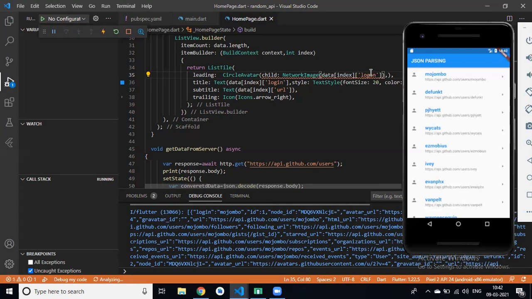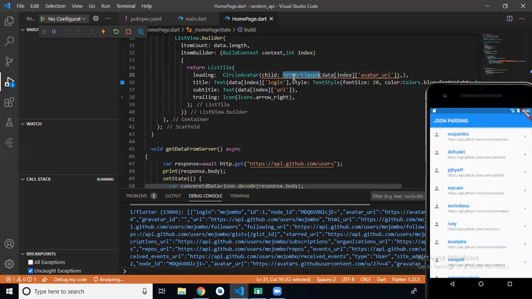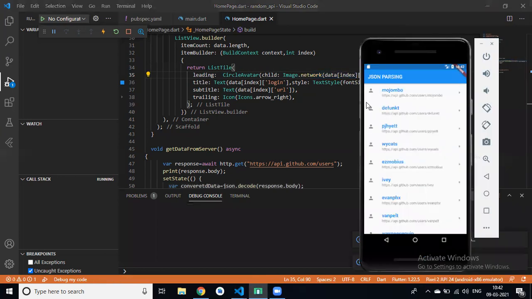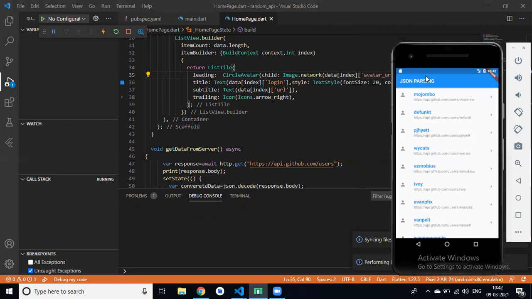Yes, Roshan. So this network image is not working because we can't pass a network image in circle avatar. So we can pass our image dot network. Okay, clear? So instead of this user icon, now we can display our user image, right?